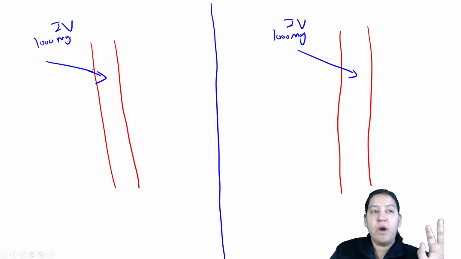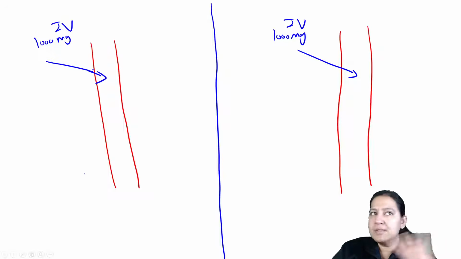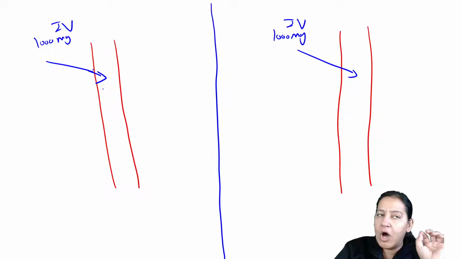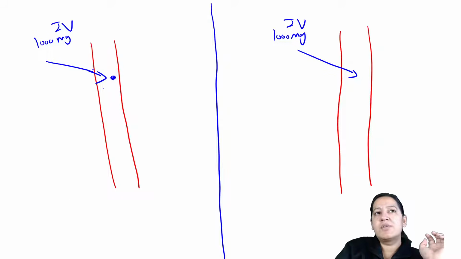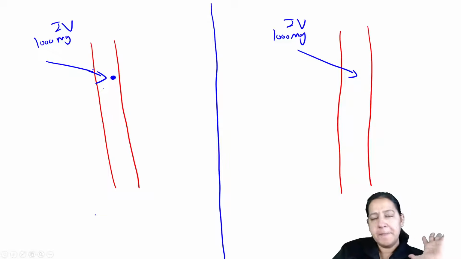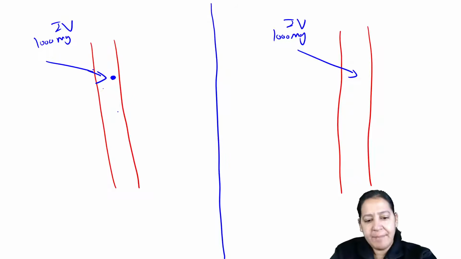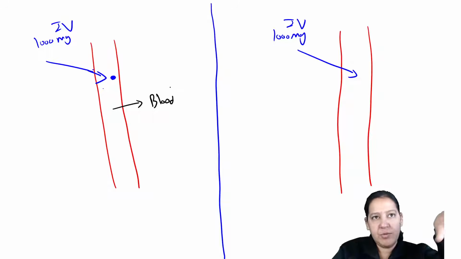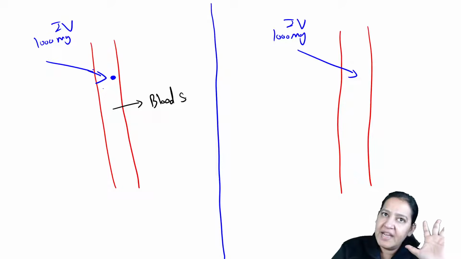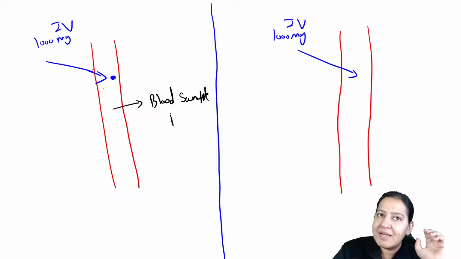Now in the first, what I am considering, it is a single unit. There is no organ. So I am assuming all the 1000 is going in the blood and getting distributed throughout the blood. So after that, I am taking a blood sample out. Let it get distributed in the first 5-10 minutes. Then take a blood sample and see the plasma concentration of the drug.